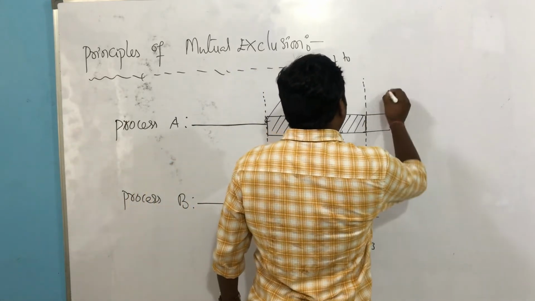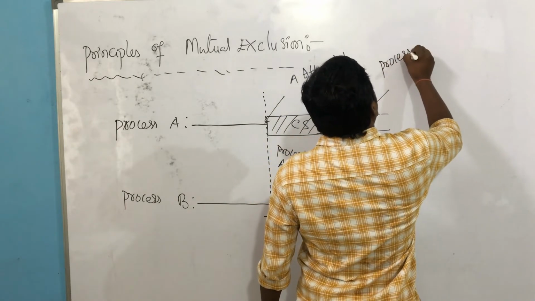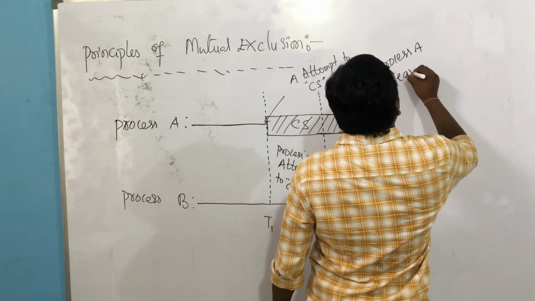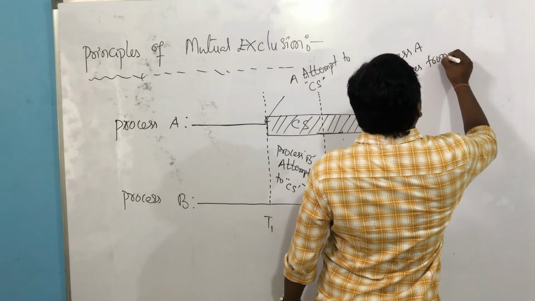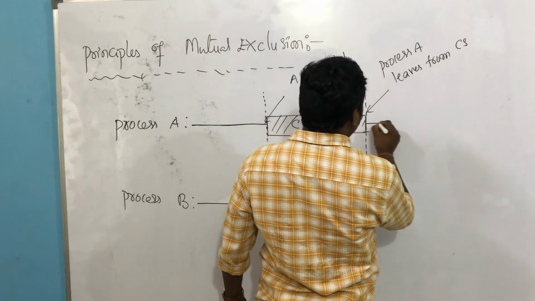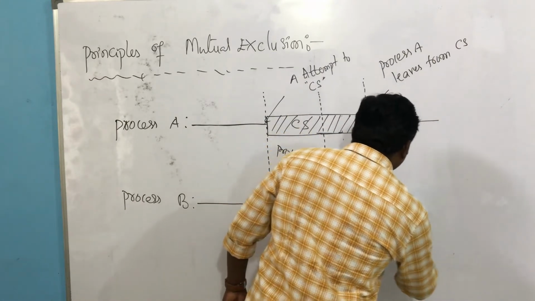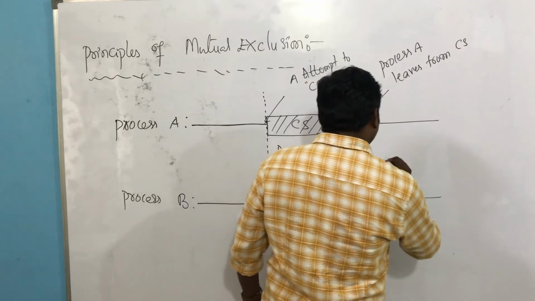Now suppose at time t3, process A leaves the critical section. It is leaving, so normal execution continues. Immediately, process B can enter.